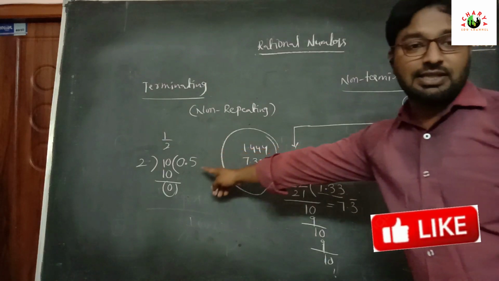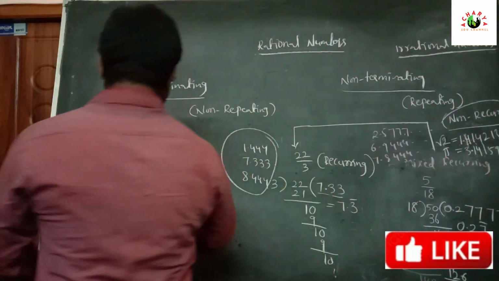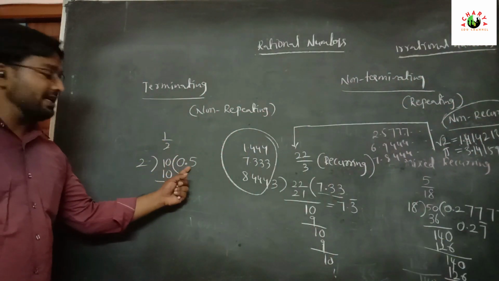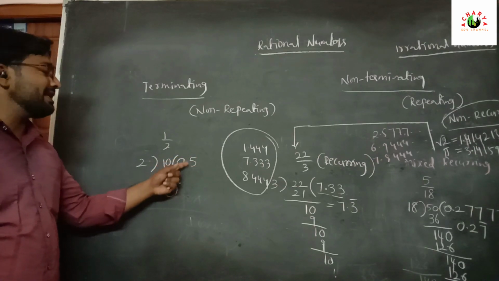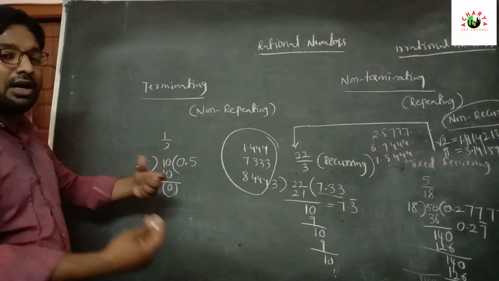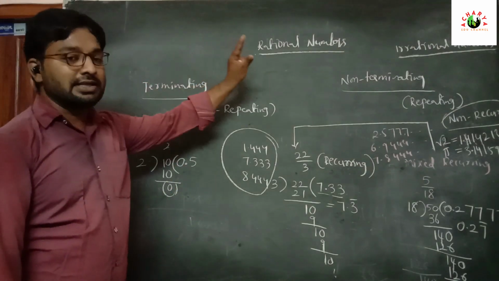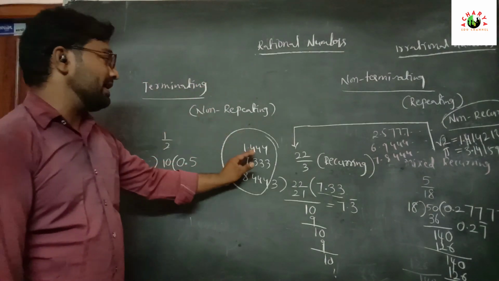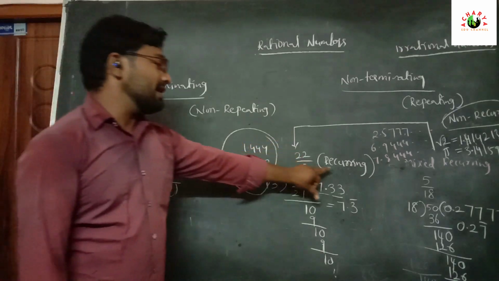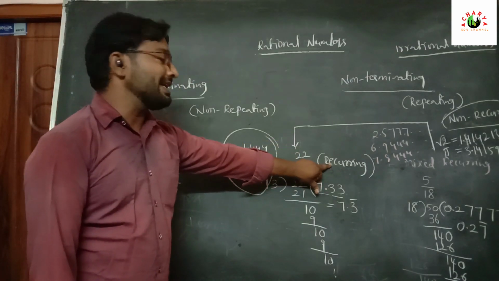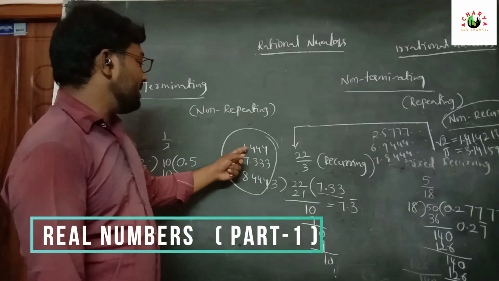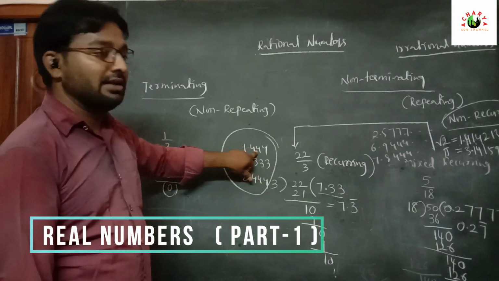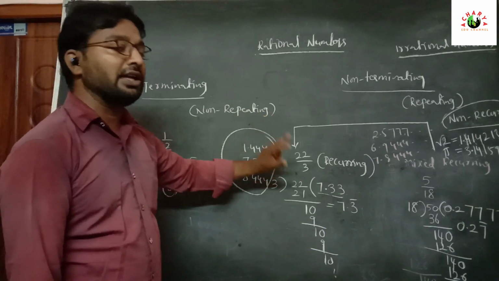Now in rational numbers we have three cases. The first case is when directly in the decimal places we get the remainder 0. This is not repeating, so it is a terminating decimal. All terminating decimals are rational numbers. The second case is recurring, meaning repeating: after the decimal the same digit repeats continuously.